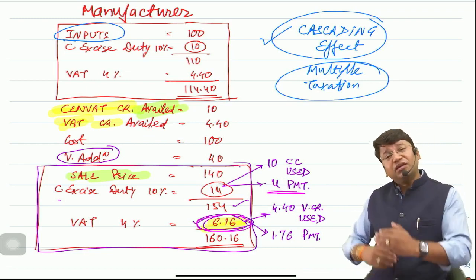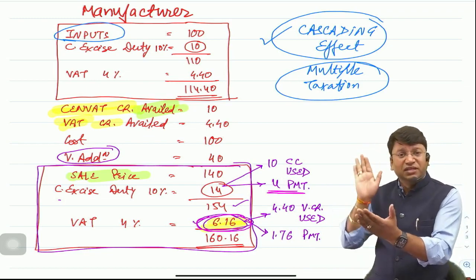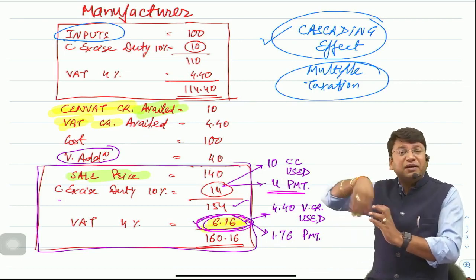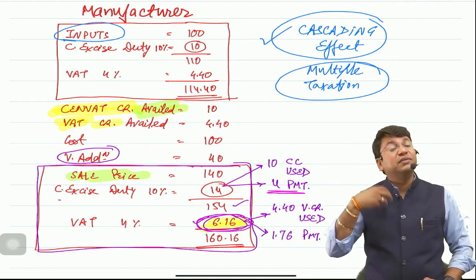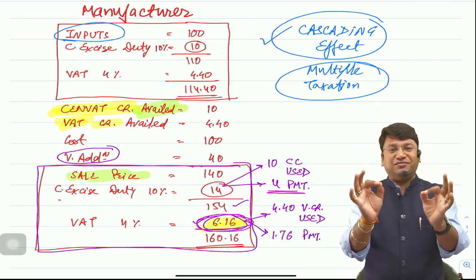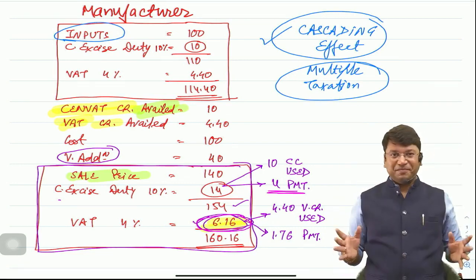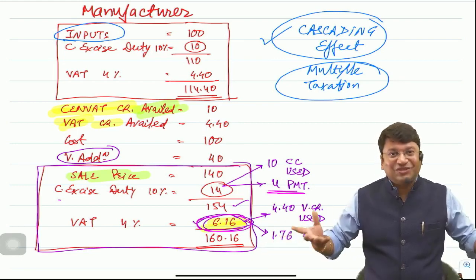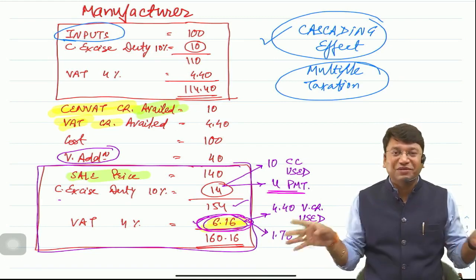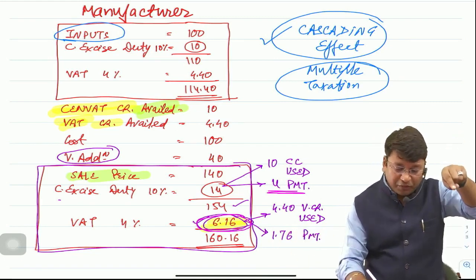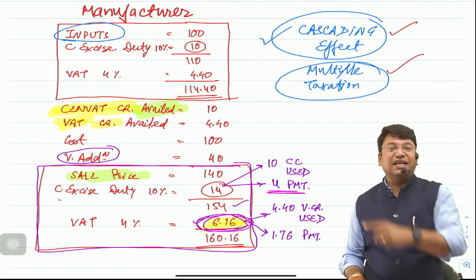If on your sale no tax is being levied, no tax is being charged, it is exempted, then there is no point of multiple taxation, because again tax is not being charged. So there is no point of giving the credit of taxes paid on purchases. So, sir, if your output goods or output services are exempted or not chargeable to tax, then no credit should be allowed, because there is no point of multiple taxation and cascading effect.